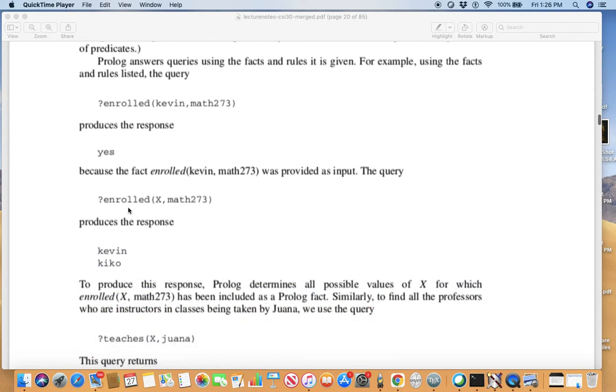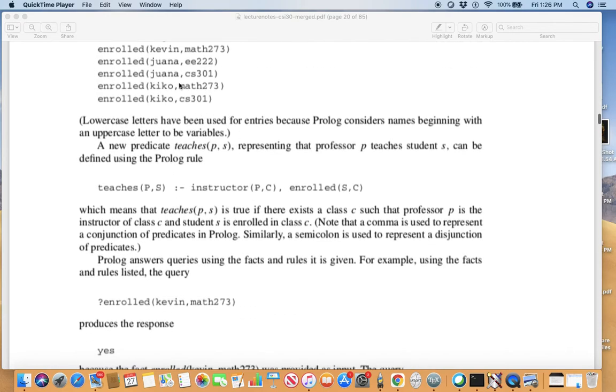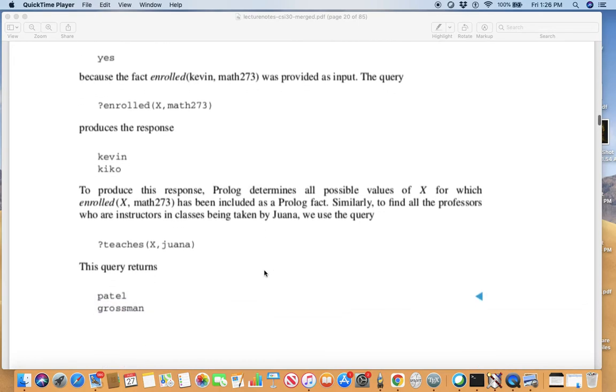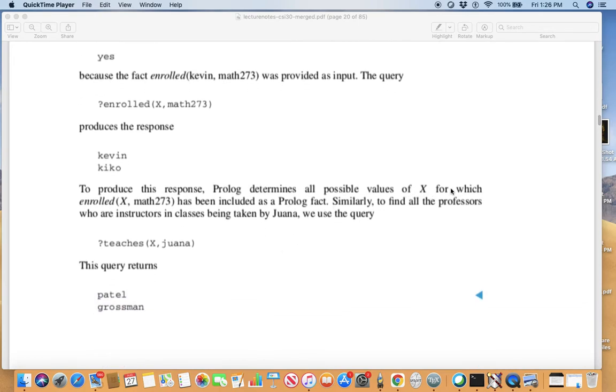The query enrolled(X, math273) asks: what is X? So who is enrolled in Math 273? Go back and check. Math 273 has Kevin and Kiko, so you should get these. To produce this response, Prolog determines all possible values of X for which enrolled(X, math273) has been included.